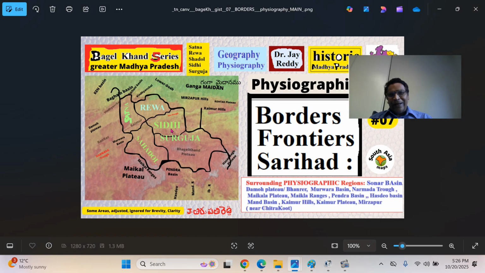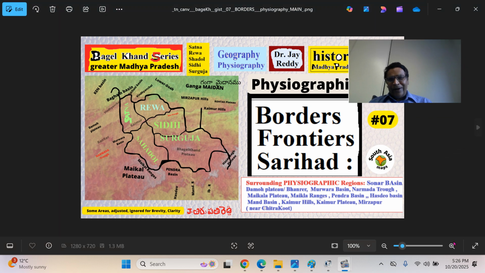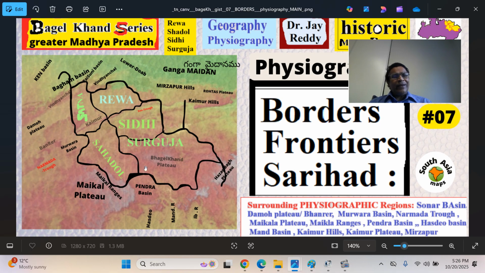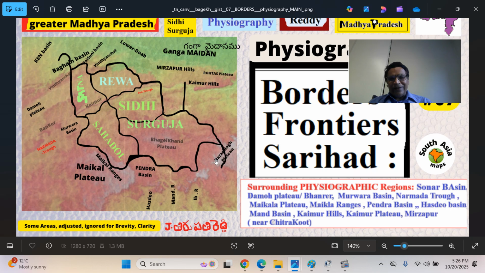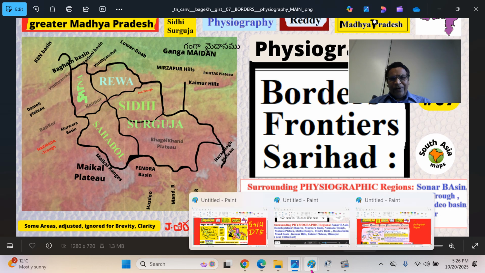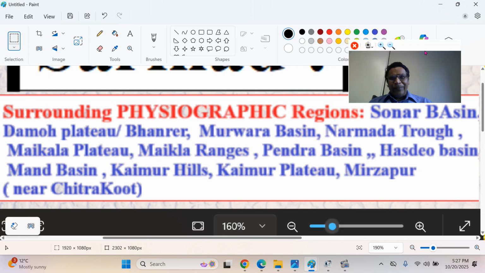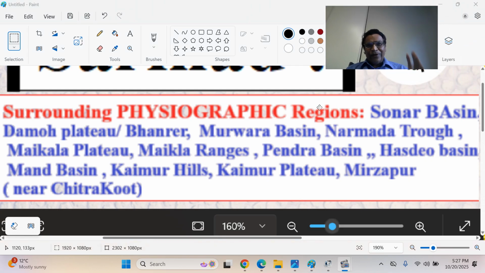We'll take the historic Baghelkhand region. We have already looked at 12 physiographic regions. Now we look at the frontier, Sarihad. Let's see what the physiographic regions are. These physiographic regions I will read out for you and we look at them. This is the surrounding physiographic region.